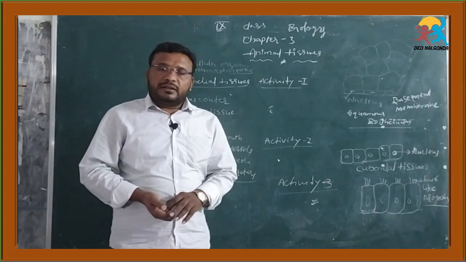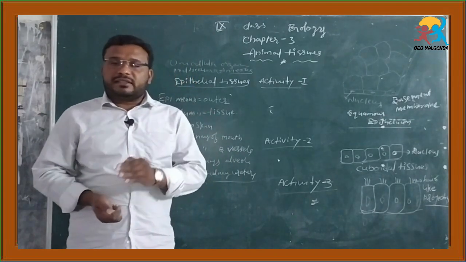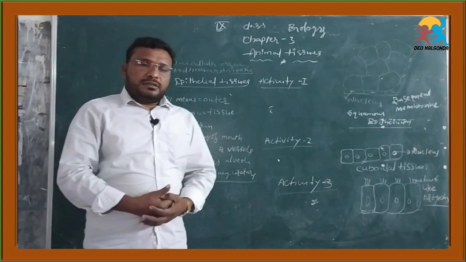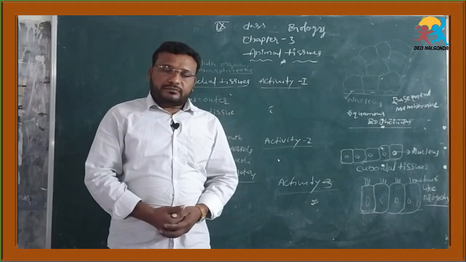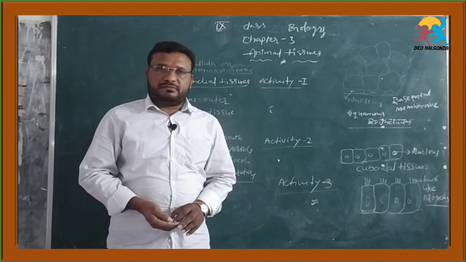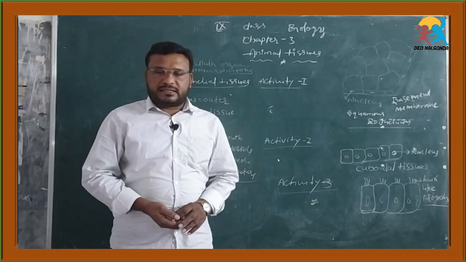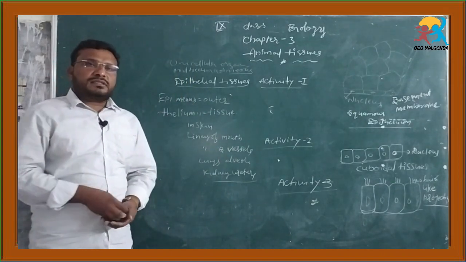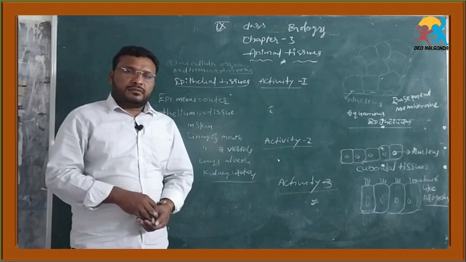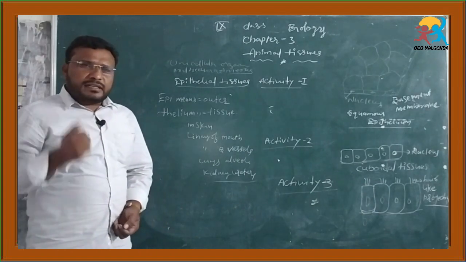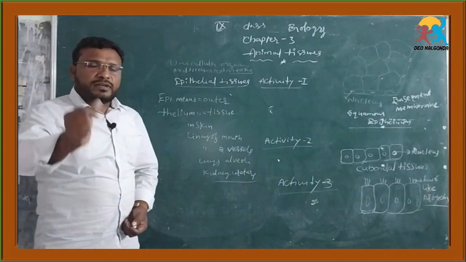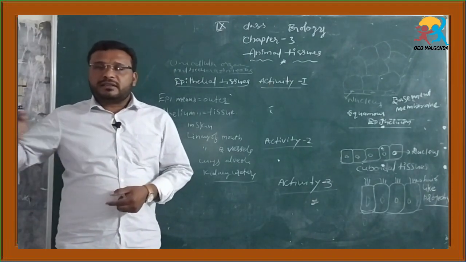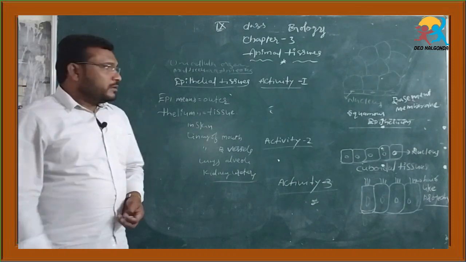Different organ systems carry out different functions, such as the digestive system, respiratory system, circulatory system, excretory system, nervous system, etc. What is the digestive system? Its function is digestion of the food and absorption of the food into the blood and cells.